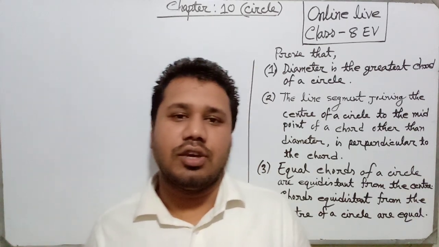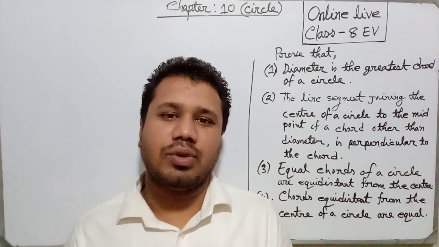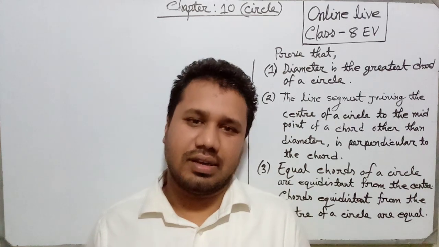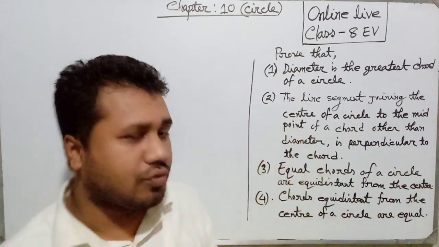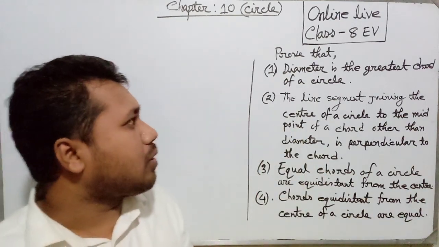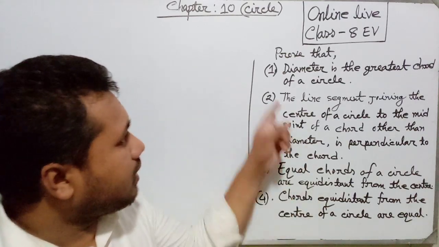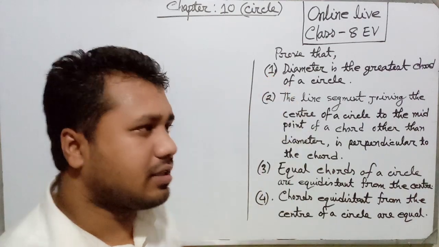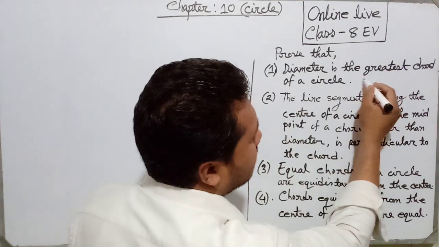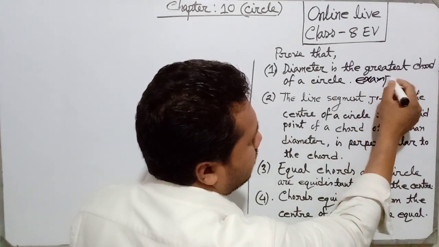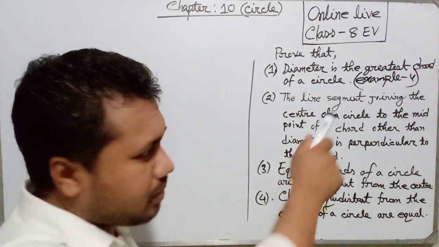Dear students, in the previous class we discussed the basic conception of circle. Today we will discuss some theorems of circle. Today we will discuss these 4 topics. Number 1, you have to prove that diameter is the greatest chord of a circle. In your math book, you will get this as example 4.